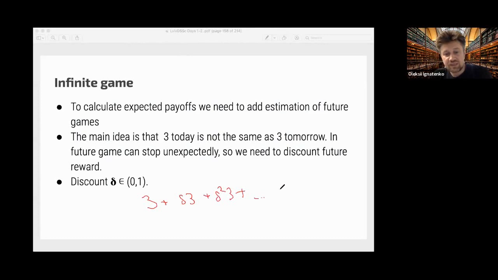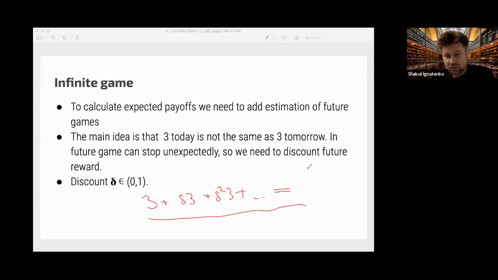It's actually a very usual way to define the payoff, for example, for multi-agent problems also. If you are familiar with reinforcement learning algorithms, you know that this is a very usual way to define the value function for a strategy.